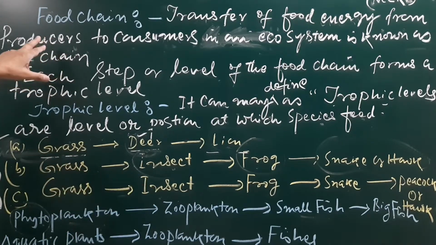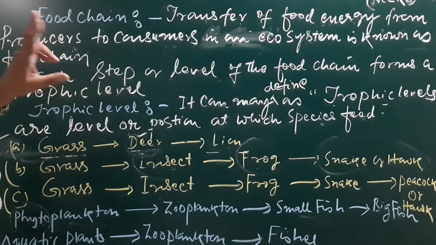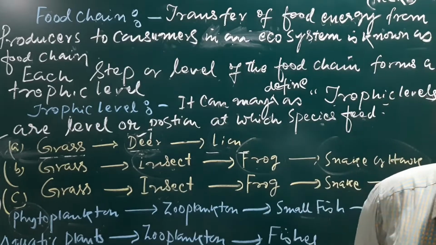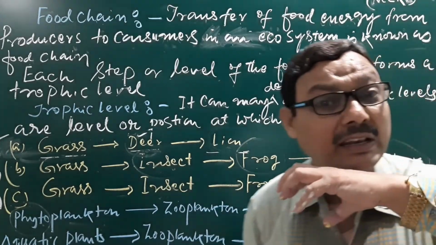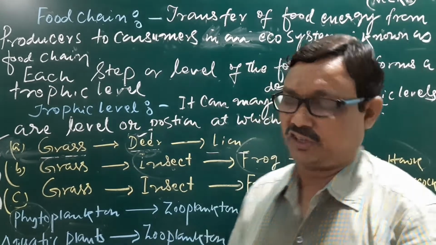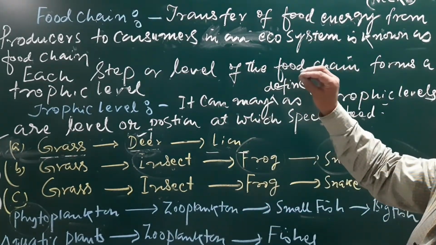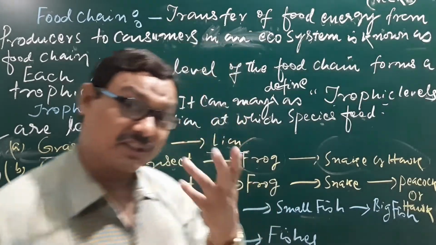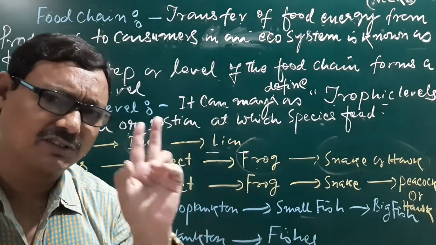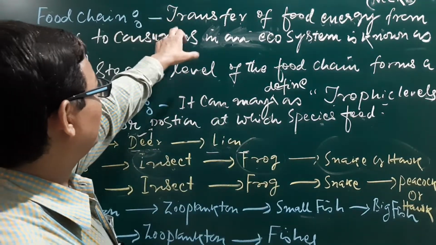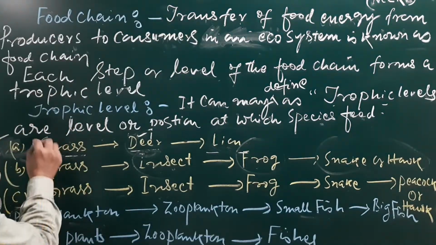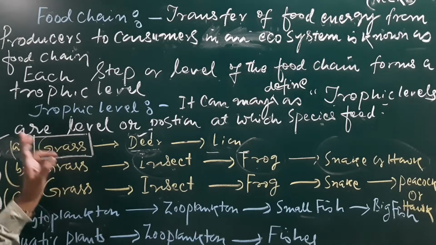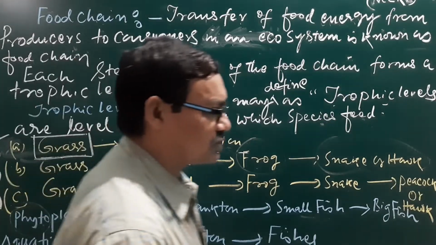So that is why I have told you that food chain can also be defined as the transfer of food energy in an ecosystem through the different trophic levels. Now a similar definition you can also give for the energy flow. You may define what energy is consumed by the green plants during photosynthesis.